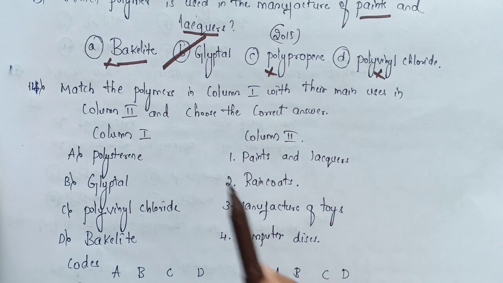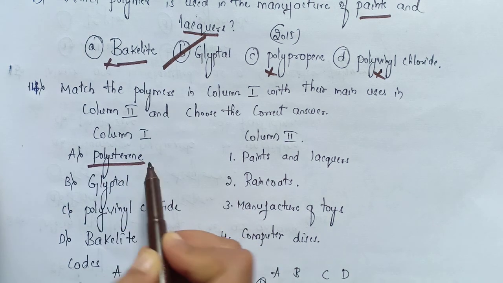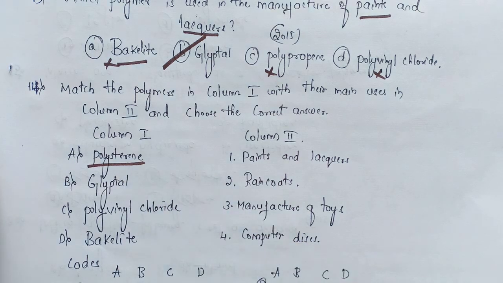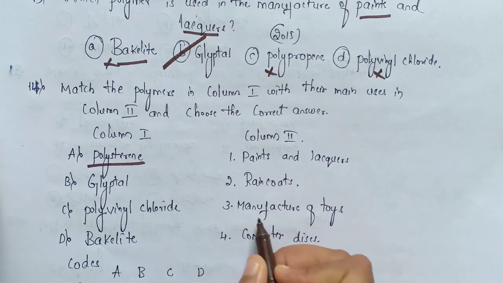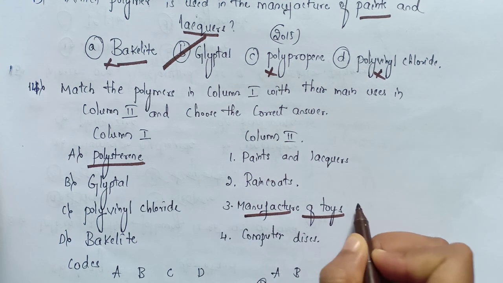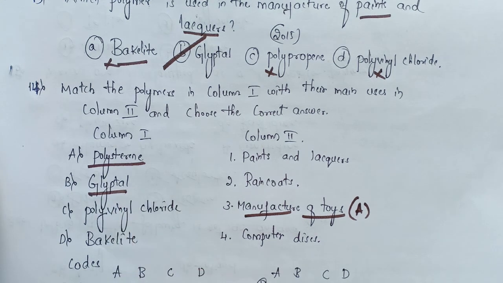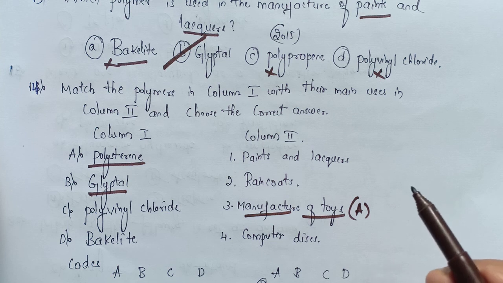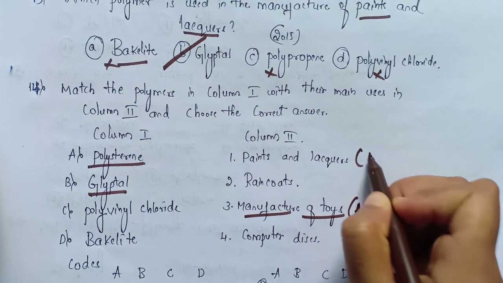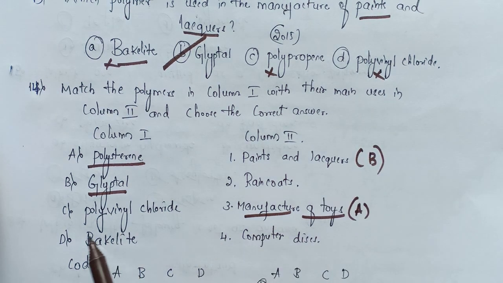Coming to option A, that is polystyrene. This polystyrene is used in the manufacture of toys. Coming to glyptol, glyptol is used in paint and lacquers. Coming to polyvinyl chloride, it is used in the making of raincoats.